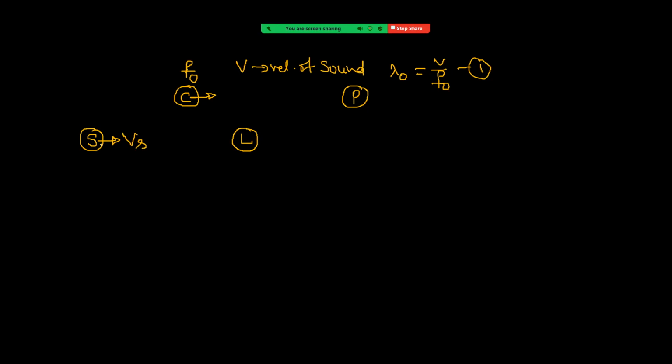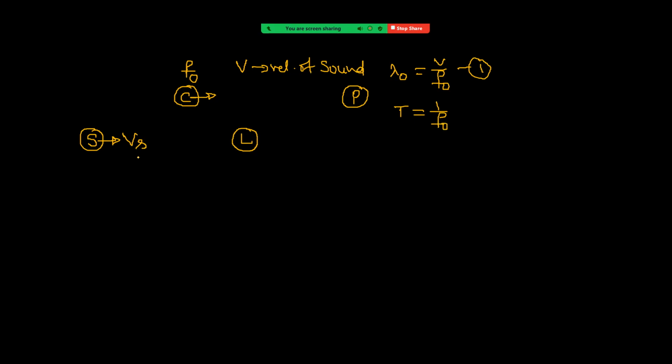When the source is moving towards the listener, see what the wavelength will be. We know wavelength is the distance moved by the wave in one time period. Here the frequency is f naught, so the time period will be 1 by f naught, the reciprocal of frequency.